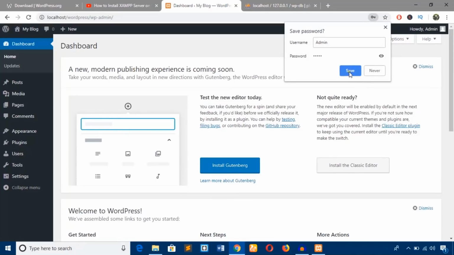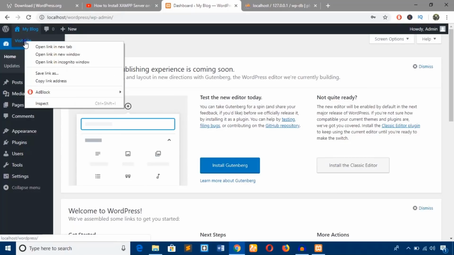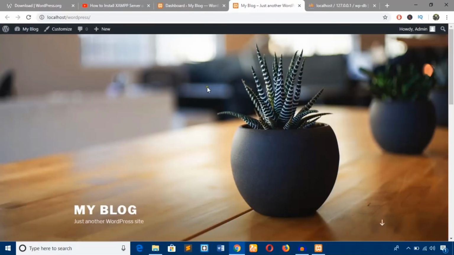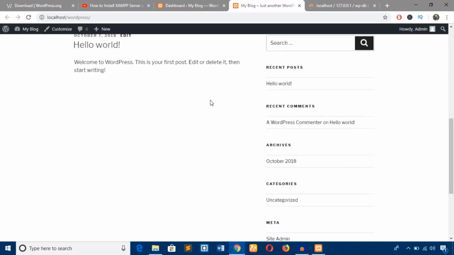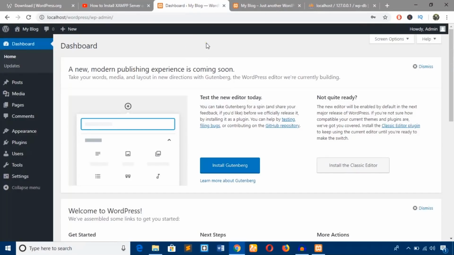Great, this is the WordPress CMS dashboard interface. If I want to see the website, just hover over this and Visit Site, open in a new tab, and you can see this brand new fresh installation of WordPress CMS using the Xampp server.